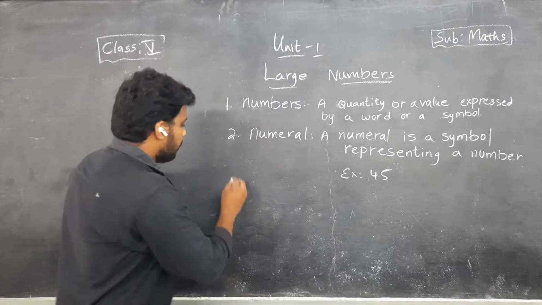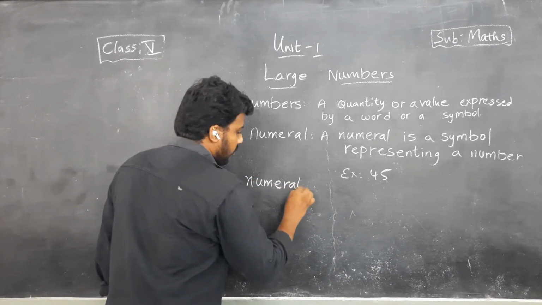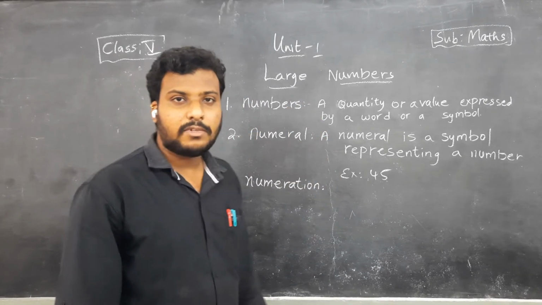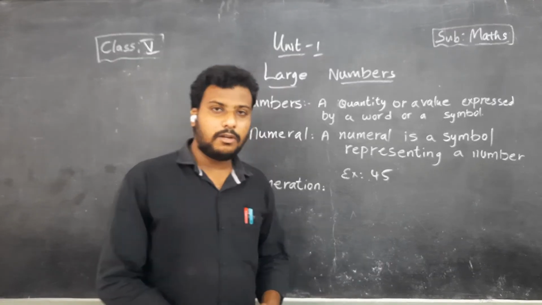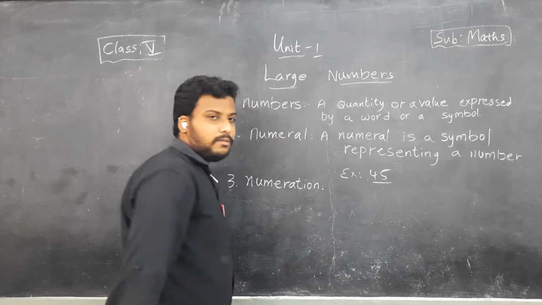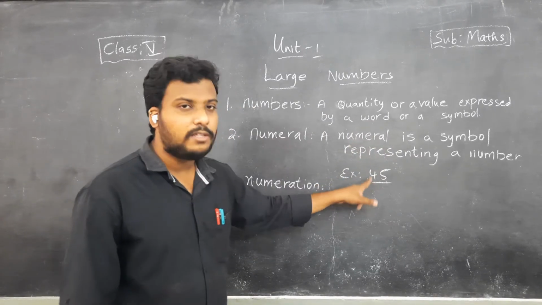Next we will see numeration. What is numeration, children? Expressing a number in the word form is called numeration. So I am taking the same example, 45. This is a number. Right now I want to express this 45 in the word form.